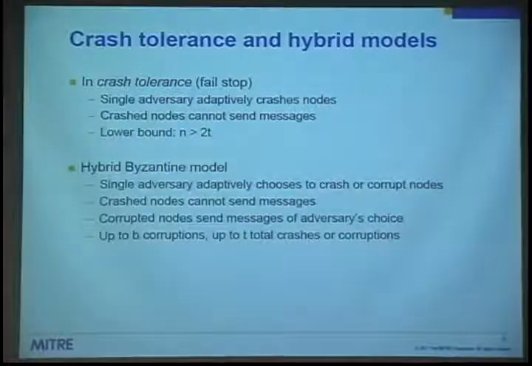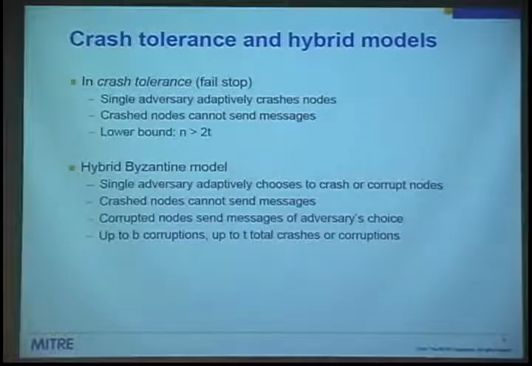And so what we're interested in is the hybrid model. I'm sort of surprised that this hasn't come up more in the literature, but in the hybrid Byzantine model, we have an adversary that has the ability to either corrupt nodes and let them behave in any arbitrary way, or to simply crash a node, and so it stops sending messages. Corrupted nodes can send messages of the adversary's choice. Crashed nodes can't send anything. We have up to b corruptions and up to t total crashes or corruptions. There are two different thresholds.